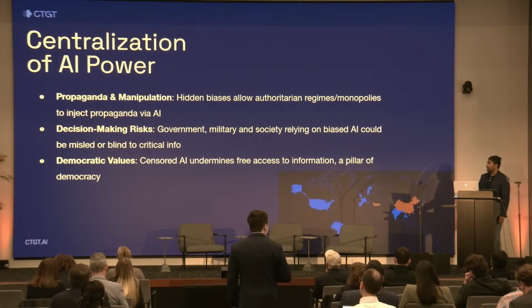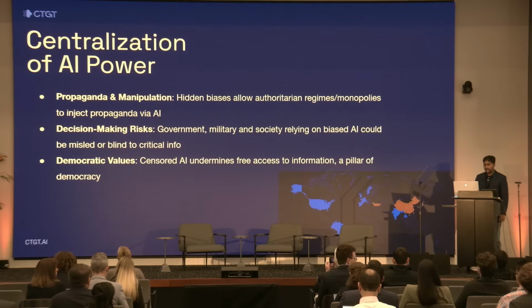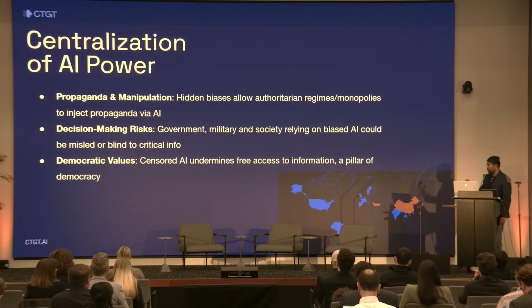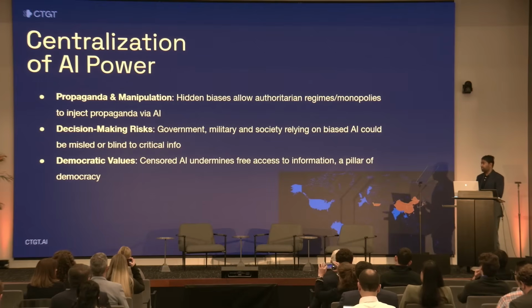So why does this actually matter for national security? Because information really is power, and AI now mediates information to millions, if not billions soon. If an AI system like DeepSeek can enforce an authoritarian agenda, it can really become a vehicle for state-sponsored or otherwise propaganda. If you think about it, an adversarial regime could easily deploy an AI that skews perceptions or omits inconvenient truths to a higher degree than the DeepSeek model actually has.